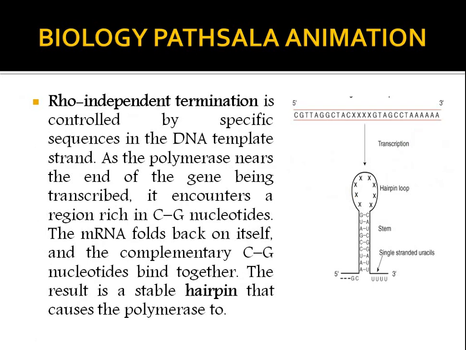Now we will learn about Rho-independent termination. From the heading we can know that in this process the Rho protein is not required. So what is done here?